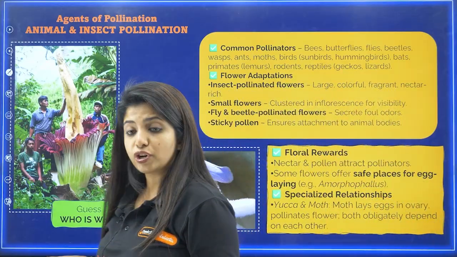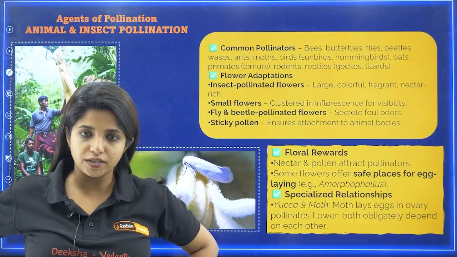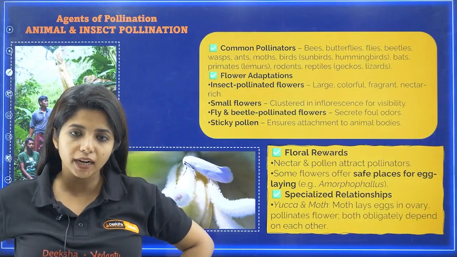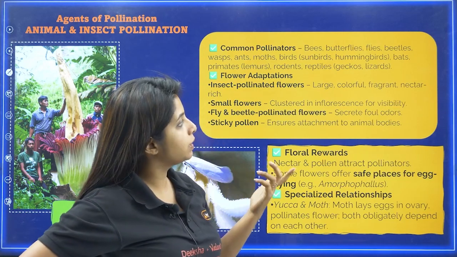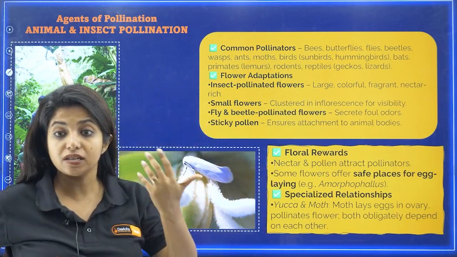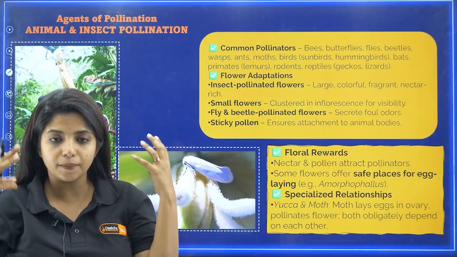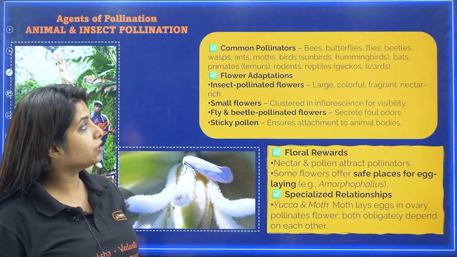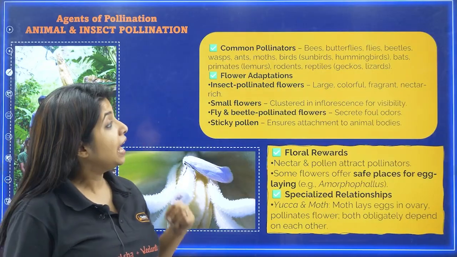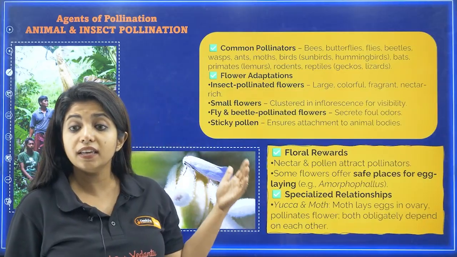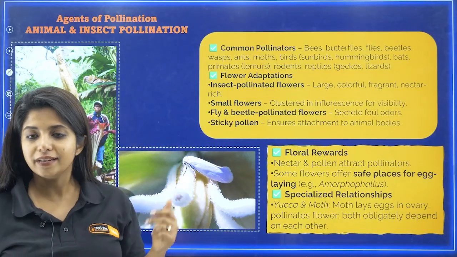As of now, I am pretty sure you know about insects being pollinators, but animals, have you ever imagined that? I also never did, but I got to know. Birds can be pollinators, bats can be pollinators, primates such as lemurs can be pollinators. Primates are the ones whose brain capacity is big. Rodents, as in mice and the like, can be pollinators. Reptiles such as geckos and lizards can also be pollinators. And apart from that, you have bees, butterflies and flies, which come under insects.